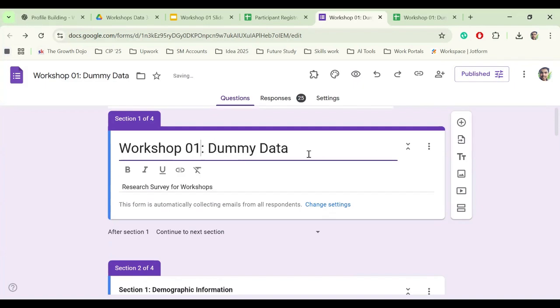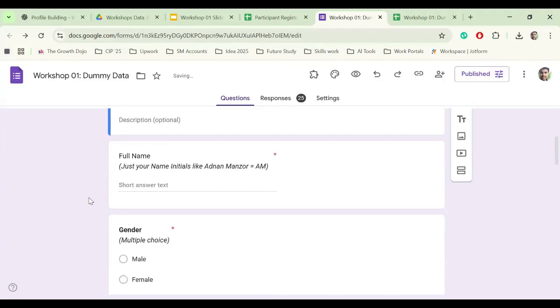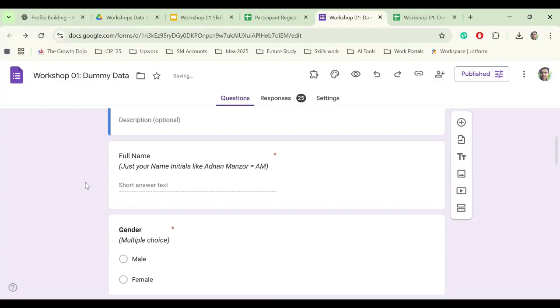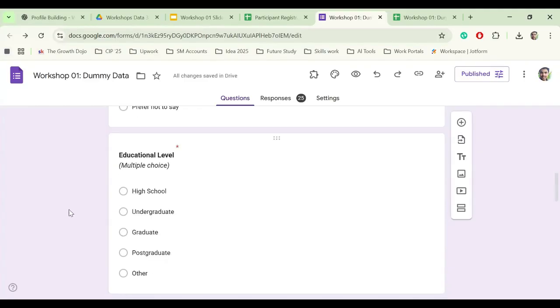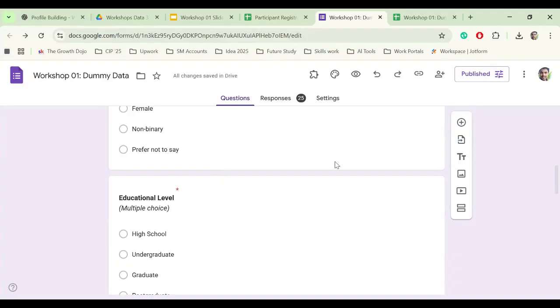After that, we devote the first session to the demographic information. As I mentioned already, the demographic information is the personal information of the participant, like the full name. As my name is Adnan, I can use AM, the initials of my name, if I want confidentiality of my data. Next is the gender, so I can say male, female, non-binary, or prefer not to say. It's up to us. And after that, the education level. So this session one is about the demographic variables.